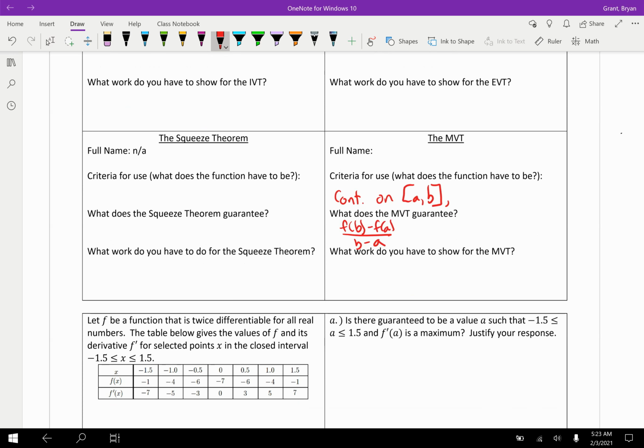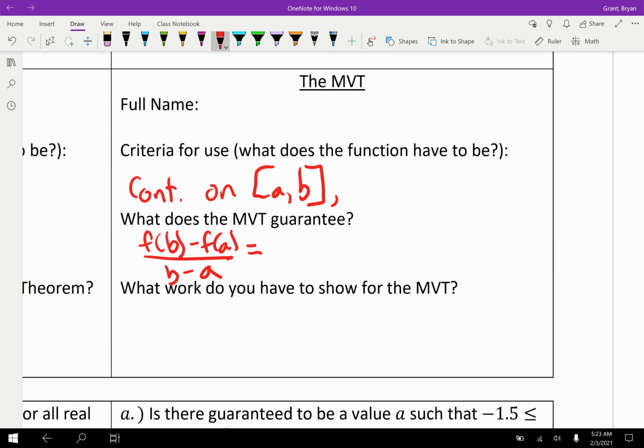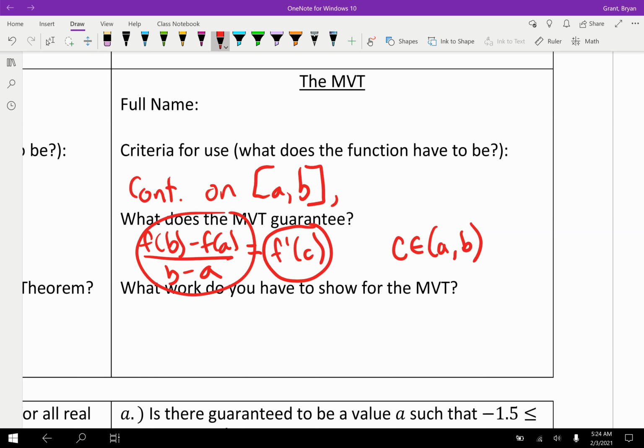But the Mean Value Theorem is going to guarantee that after you find the slope of the endpoints, there's going to be some value c, where c is an element, right? C is some number between the endpoints. And you're like, well, cool, there's a number between the endpoints. What do you do with that? Well, you take that number, you find the derivative of f at that number, and they are saying that the derivative at that number will be equal to the slope of the endpoints. And we did this by showing that there would be a tangent line that is parallel to a secant line.